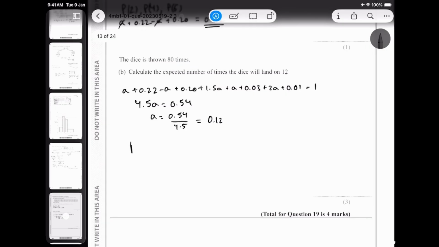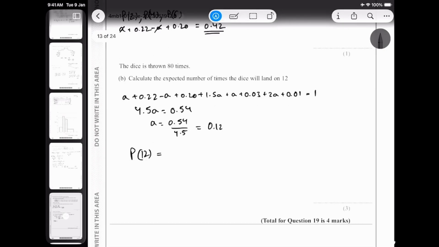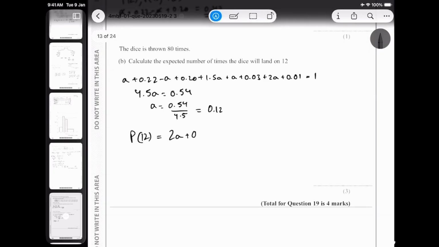All right. Now the probability of 12. The probability that it lands on 12 is 2A plus 0.01. We know that the value of A is 0.12. So 2 times 0.12 plus 0.01, and I get my final answer as 0.25. 0.25, correct? Okay, now the dice is thrown 80 times.